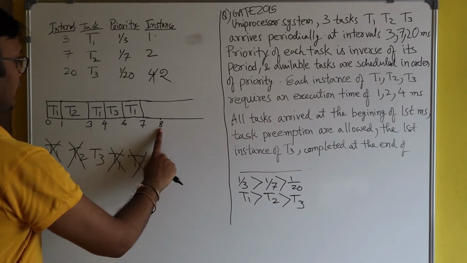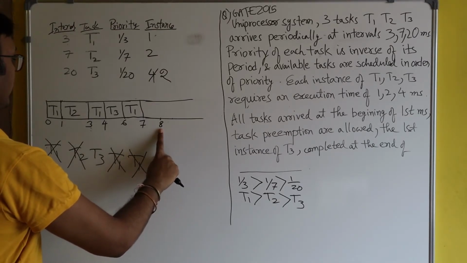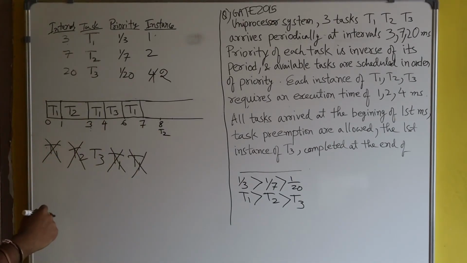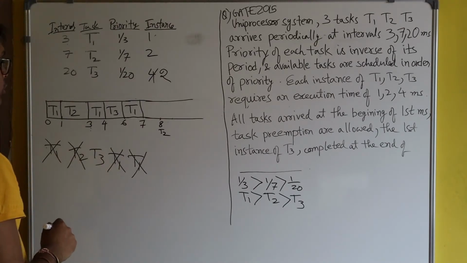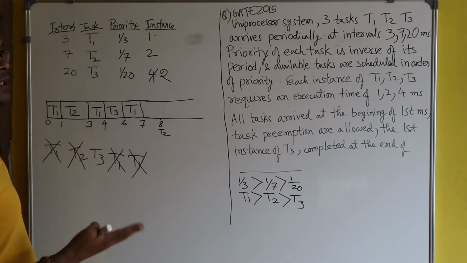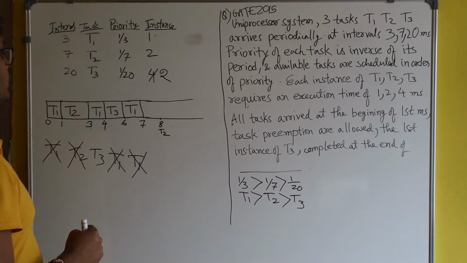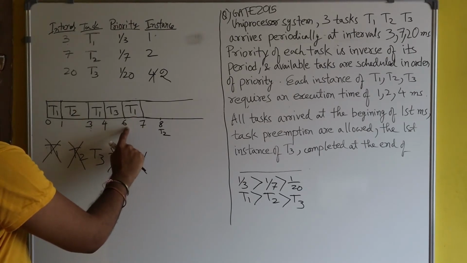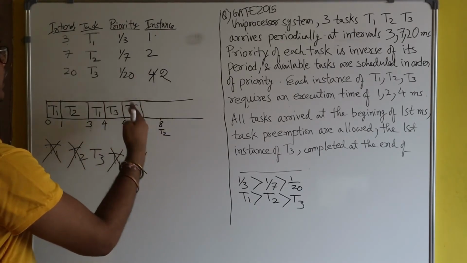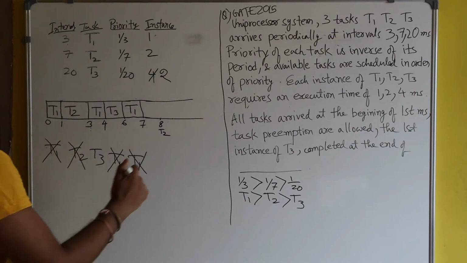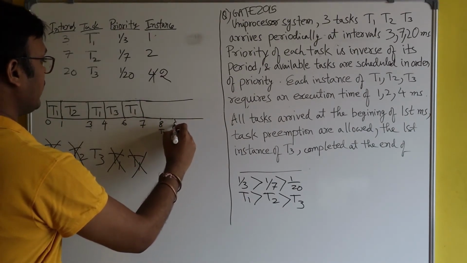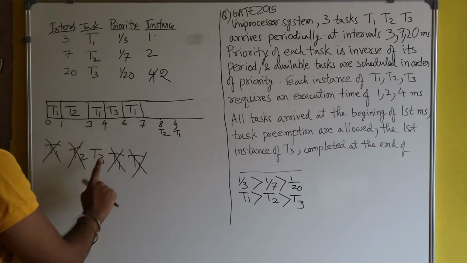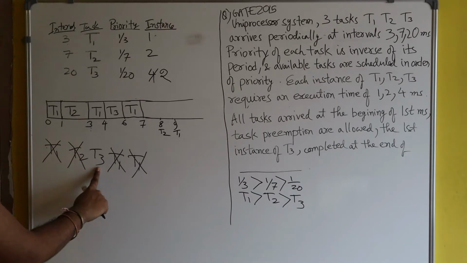And also you see at 8, I told you that T2 will come at 8. I told you initially. And now you see from 7 to 8, no processes are there. And one thing you notice, T1 came at 6, again T1 will come at 9, because at every 3 seconds T1 will come. So T1 will come again at 9. Fine. So from 7 to 8, except T3, no processes are there.